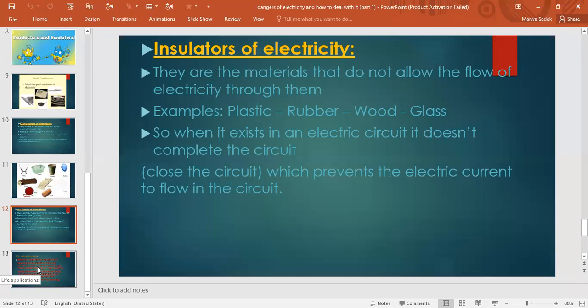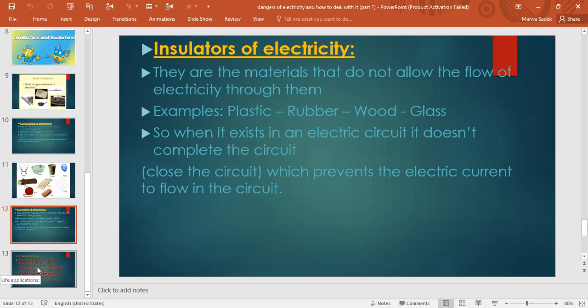The first of the direct injuries is called electric fires. Can you see these pictures? This picture shows an electric fire. They are fires that happen as a result of an increase in the temperature of electric machines. So if the temperature of any electric machine increases, it will cause an electric fire.